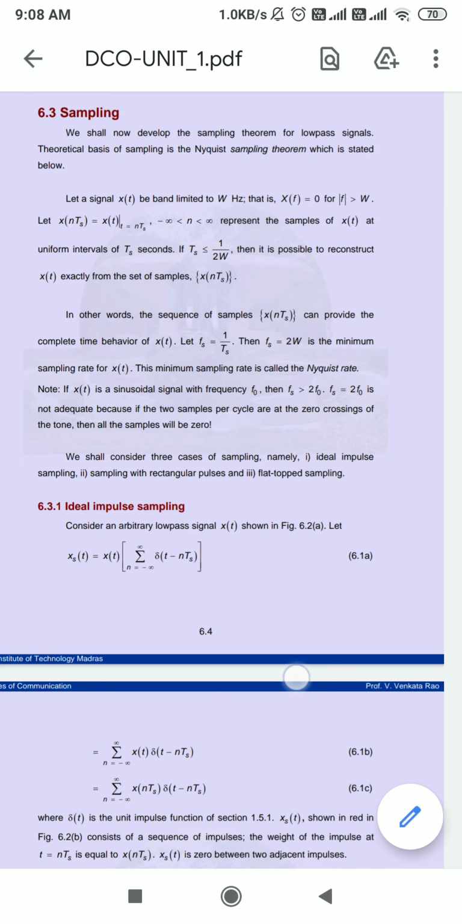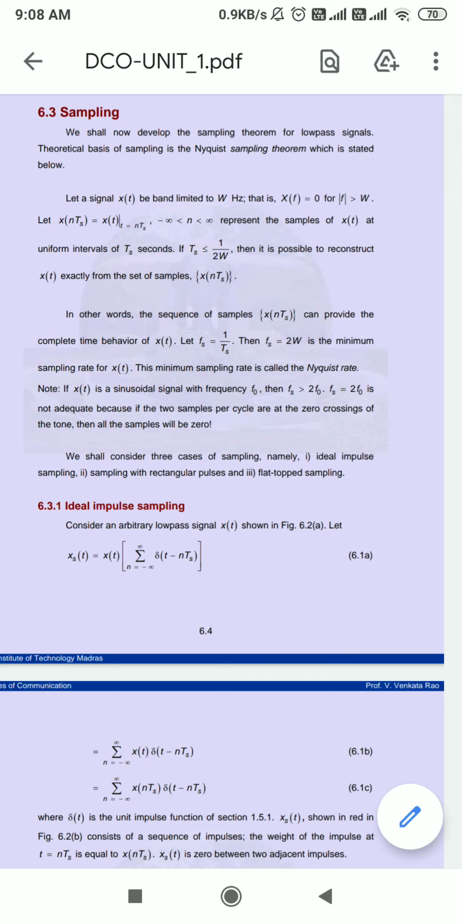So what we are saying here is, a band limited signal of finite energy which has no frequency component above W hertz can be completely described by specifying the values of the signal at uniform intervals of time when T of s is less than or equal to 1 over 2W. If T of s equals 1 over 2W, we call this statement the uniform sampling theorem for band limited signals. There is a requirement that T of s should be less than 1 divided by 2W.